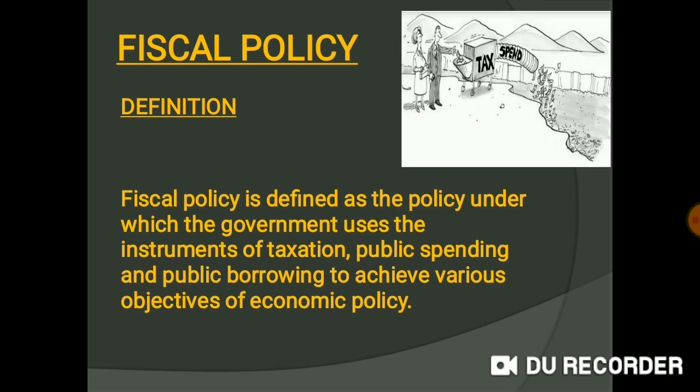So, fiscal policy is defined as the policy under which the government uses the instruments of taxation, public spending, and public borrowing to achieve various objectives of economic policy. So, fiscal policy normally is the policy of the government where the government uses all these three instruments, that is, public revenue, public expenditure, and public debt in order to achieve its predetermined objectives.